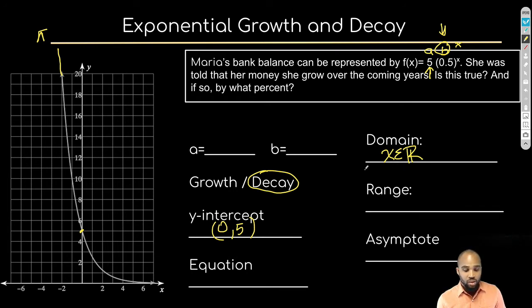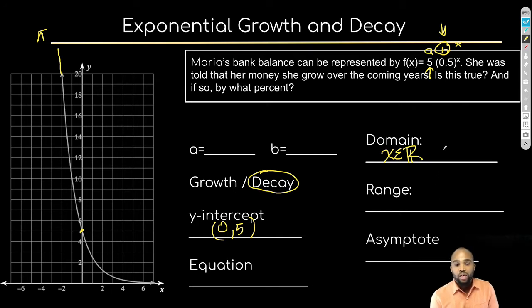So what about the range? Now the range goes all the way up for infinity, as you can see with this arrow, but it doesn't go down for infinity. Matter of fact, it goes all the way down to what looks like 0, but it's not. It gets very, very close to 0, but it's not 0.